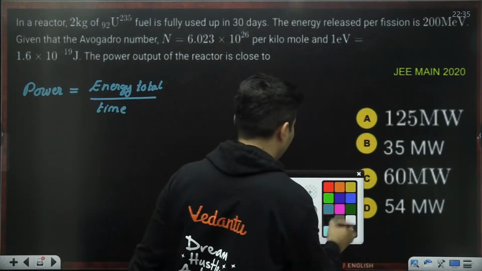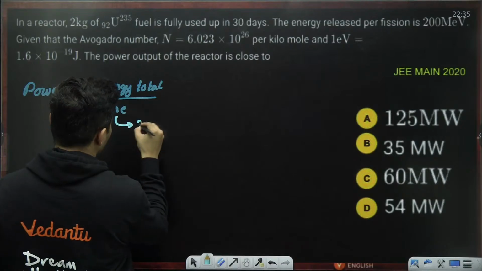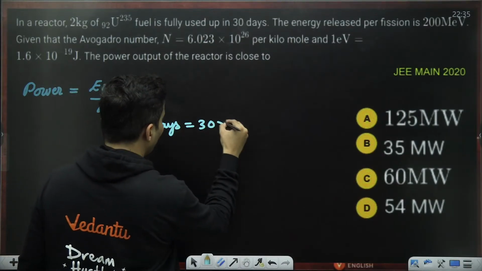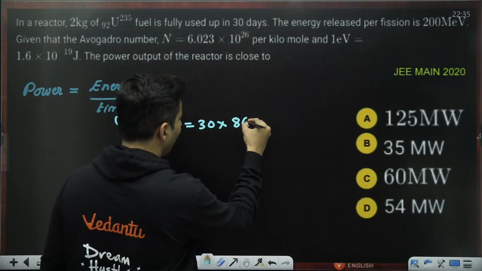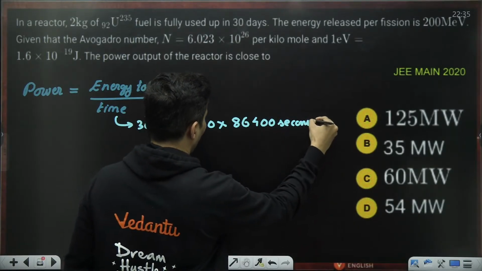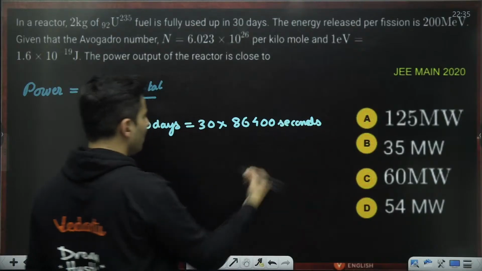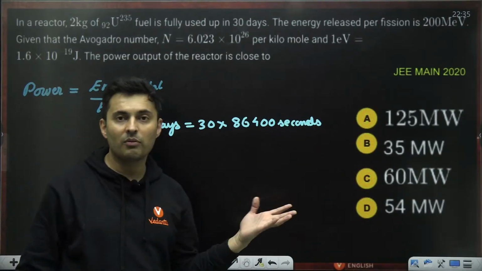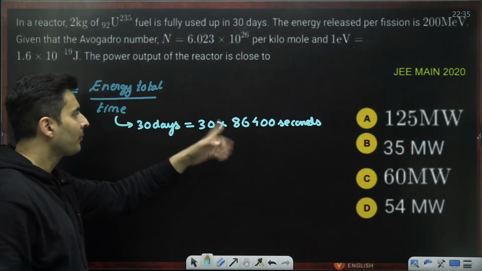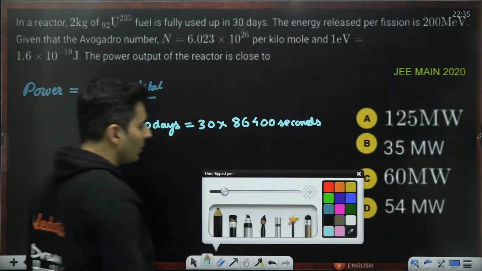Okay, let's think about it like this. First of all, time is 30 days, and 30 days is 30 into 1 day, which is 86,400 seconds. This is a standard value, remember it. Don't sit and multiply in the exam 24 hours into 60 into 60. That's unnecessarily going to be lengthy. So time I know. How do I find out the energy part?